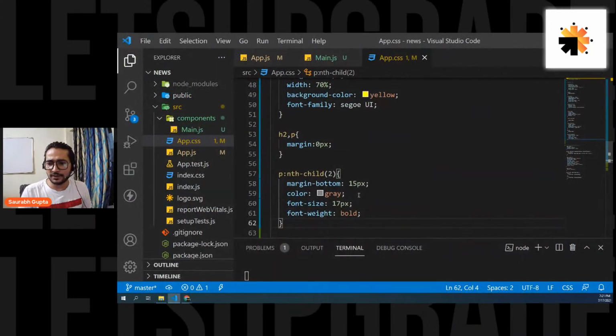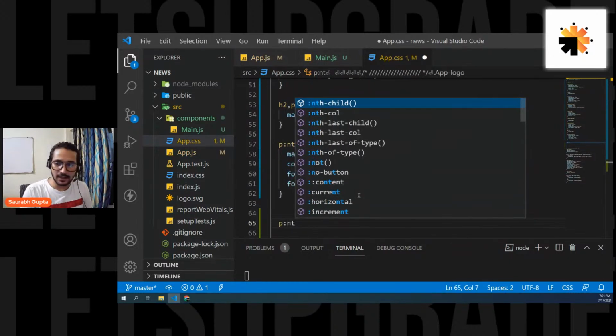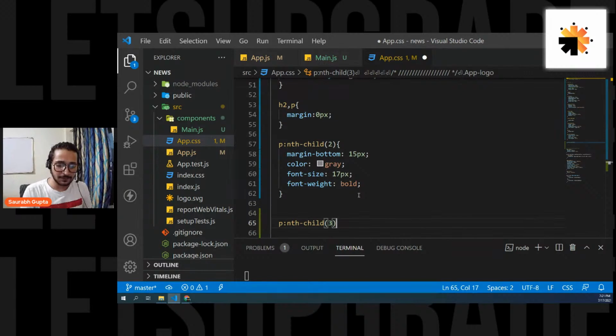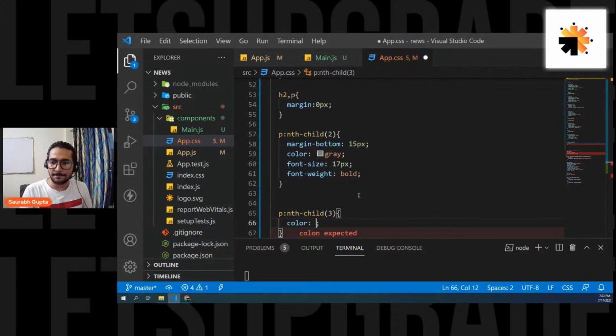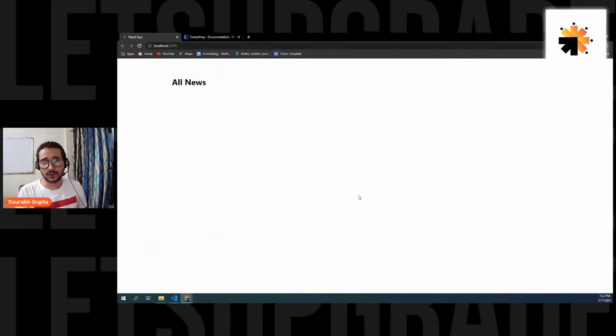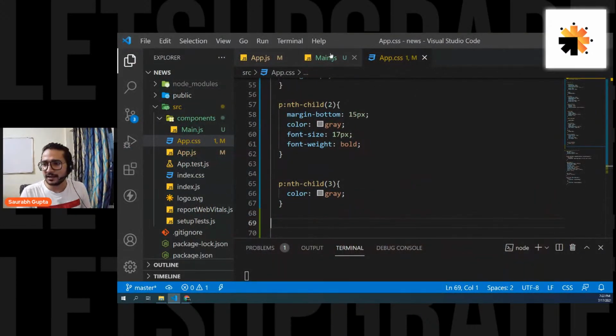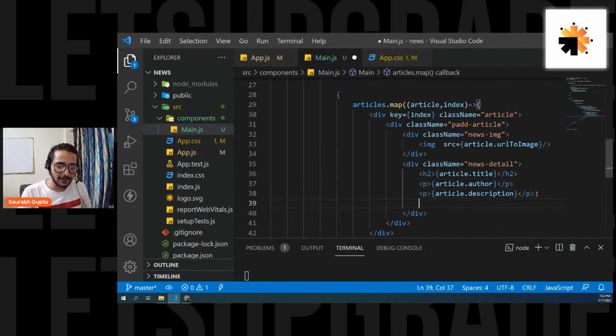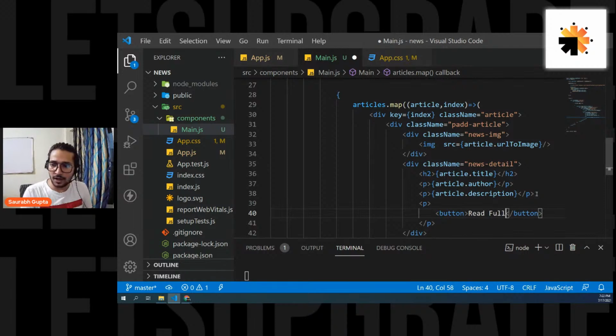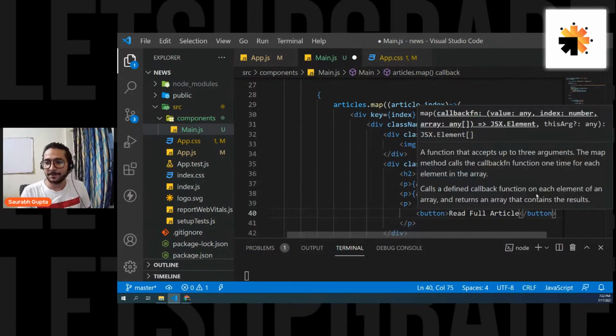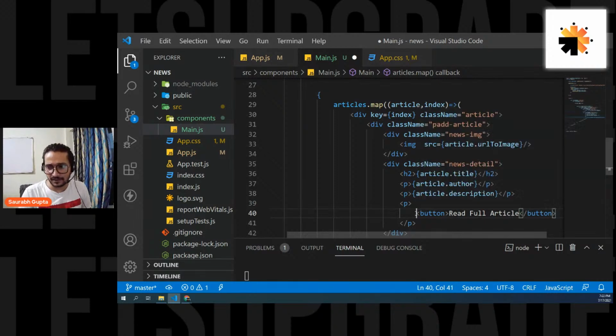And also I want the text color. So p nth child 3, color gray. Now we can afford a read more button because we have that much space. So let's create a button down there, and on that, we'll just put the link. Okay. So P again, and inside that P, I'm going to create a button for read full article. You can do a button, you can give a link, it's totally fine. I'm giving it a button. It's totally up to you.